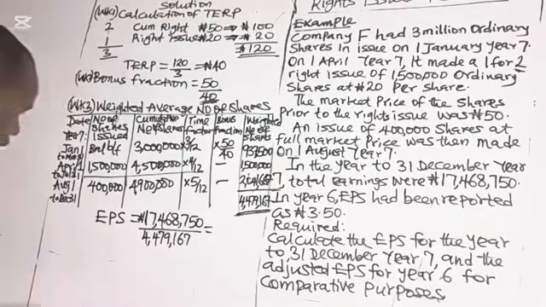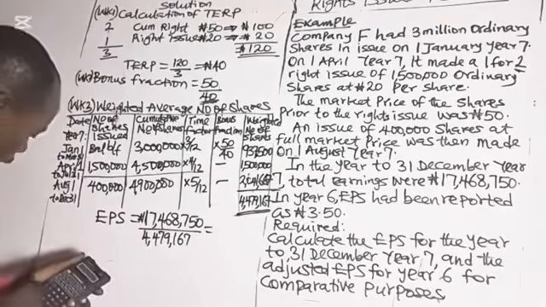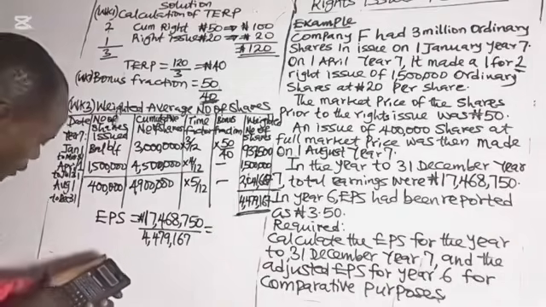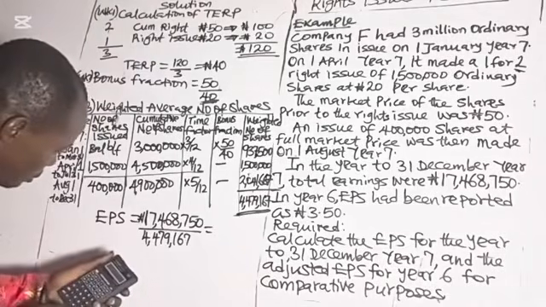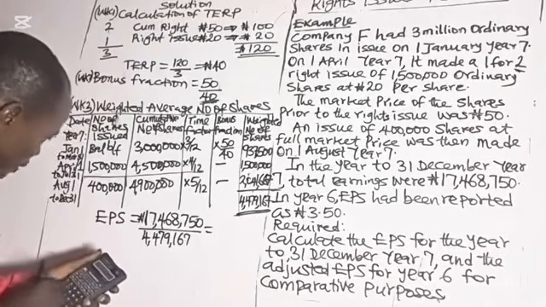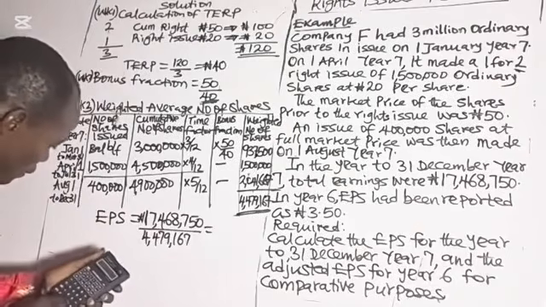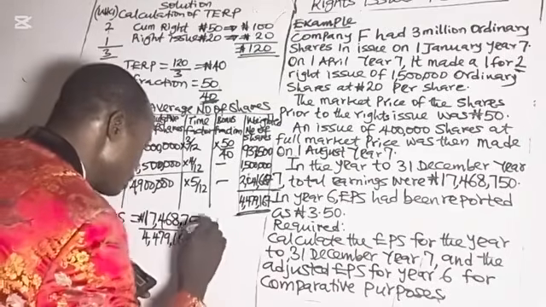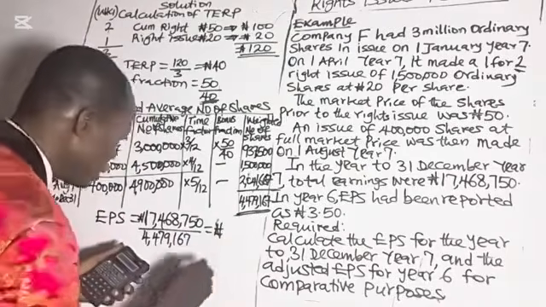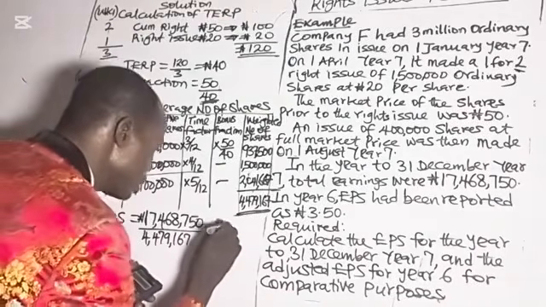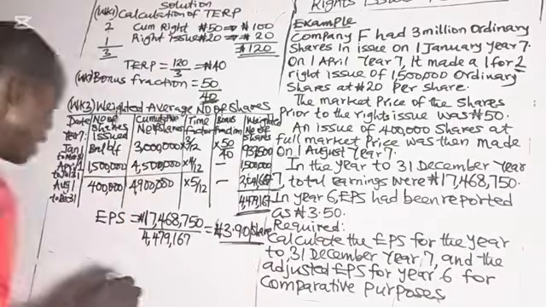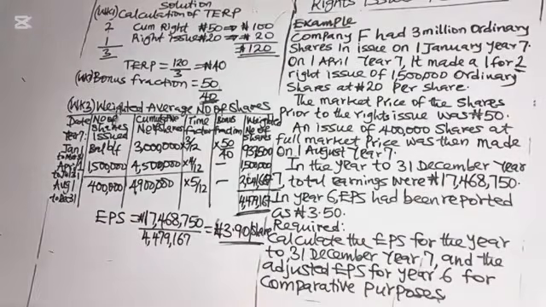So if you divide that, we have 3.90 per share. So this is the earnings per share of the company.